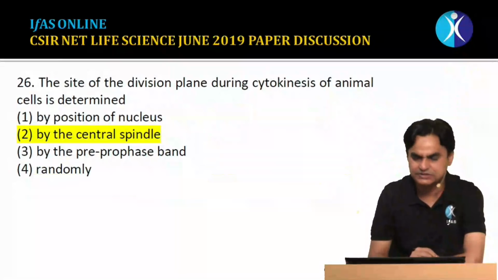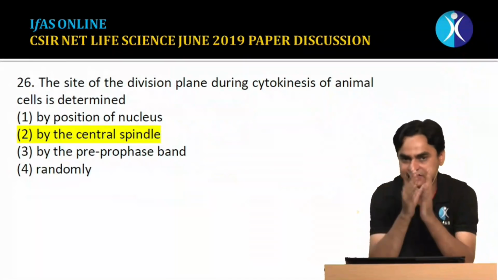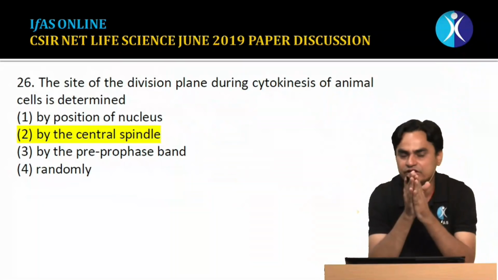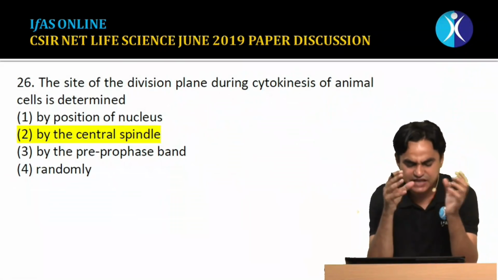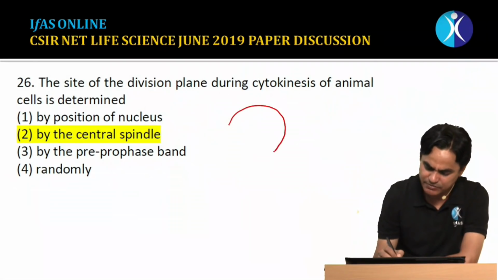Question number 26. This is again a question from the cell division part of cell biology. Again, a very straightforward question. The question says that the site of the division plane during cytokinesis of an animal cell is determined by... You have studied this in developmental biology also.